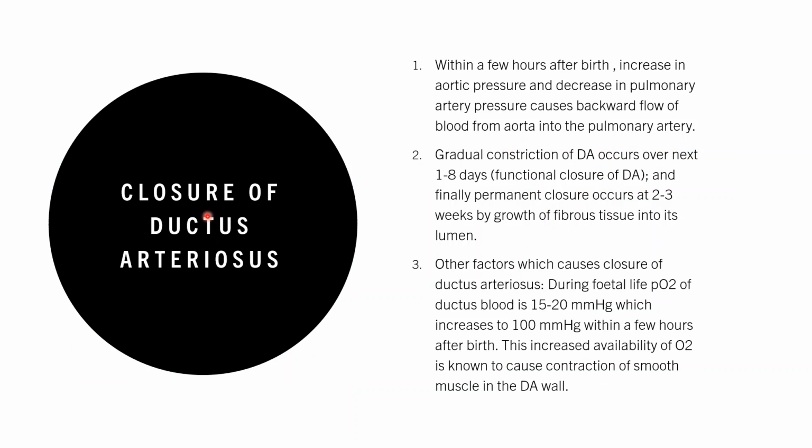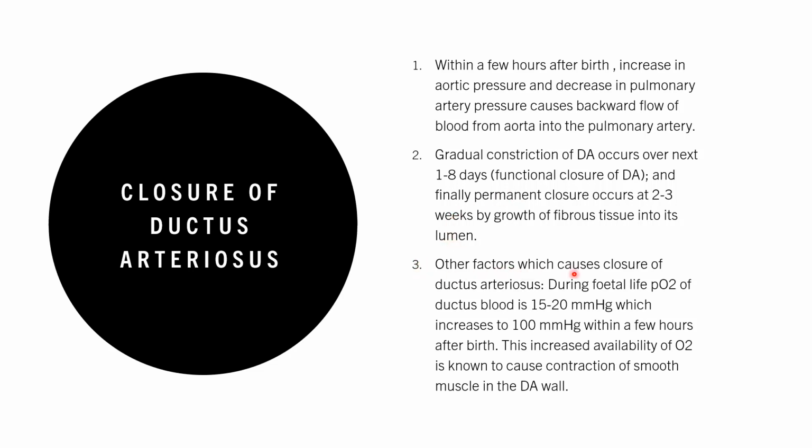But before that, closure of ductus arteriosus. Within a few hours after birth, increase in the aortic pressure and decrease in the pulmonary artery pressure causes backward flow of blood from the aorta to the pulmonary artery. Gradual constriction of ductus arteriosus over the next 1 to 8 days is known as functional closure of ductus arteriosus, and finally permanent closure occurs at 2 to 3 weeks by growth of fibrous tissue into its lumen.